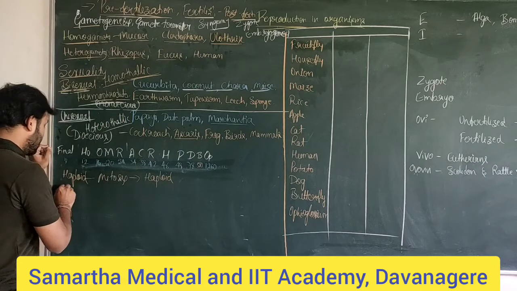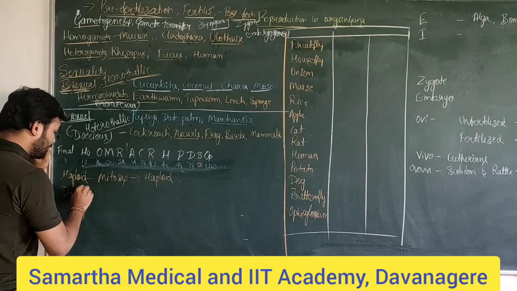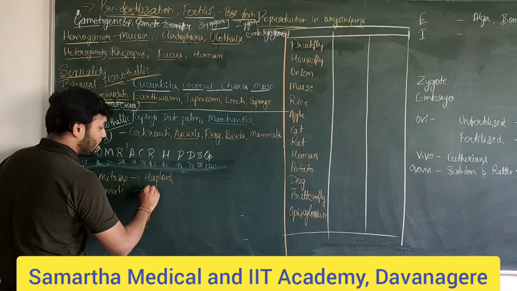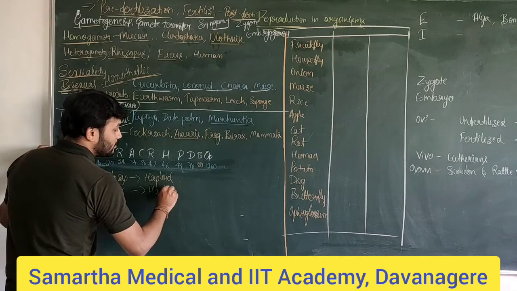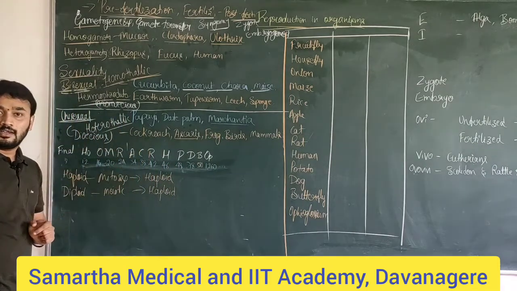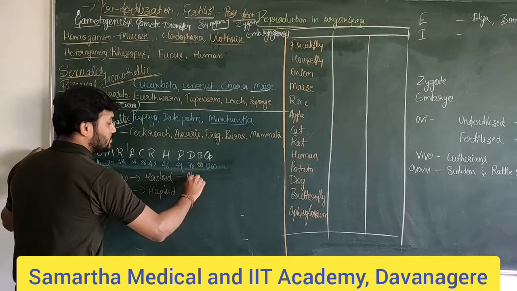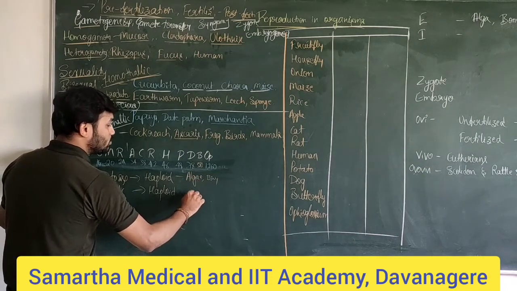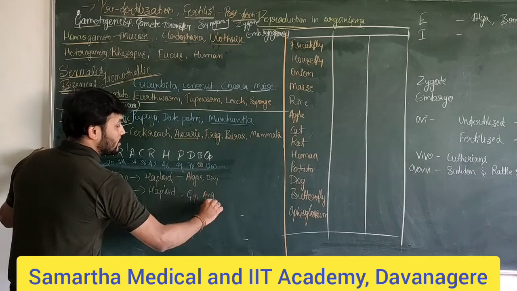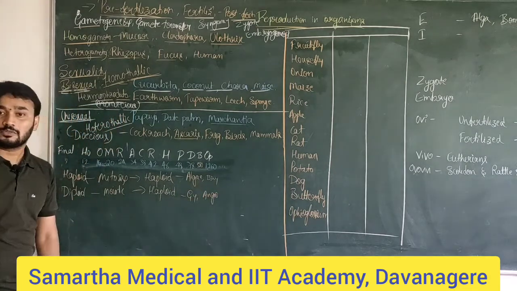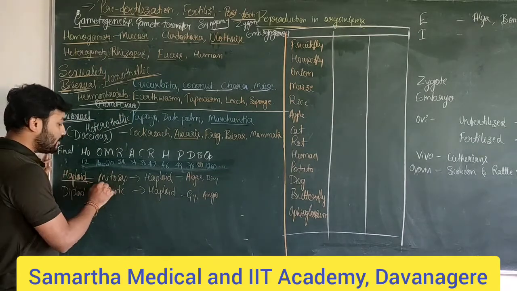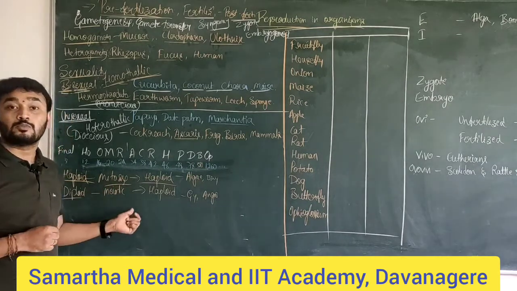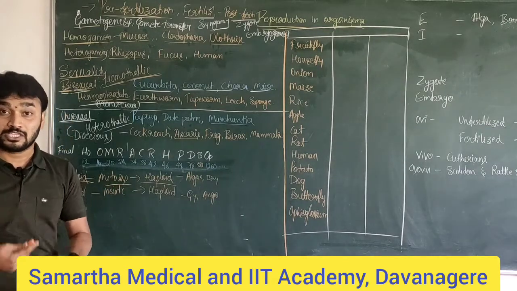Whereas a diploid parent body undergoes meiotic division to form haploid gametes. So when we come across algae or early bryophytes, and then gymnosperms, angiosperms, mammals or other organisms: a haploid parent body undergoes mitosis to produce haploid gametes, and a diploid parent body undergoes meiosis to produce haploid gametes. That is the differentiation.